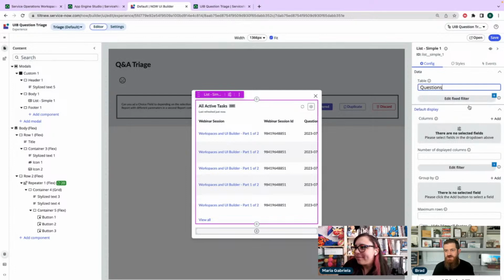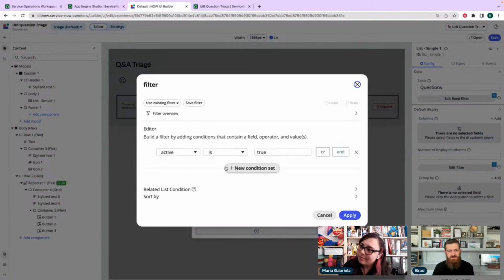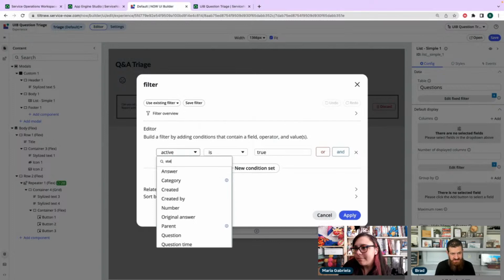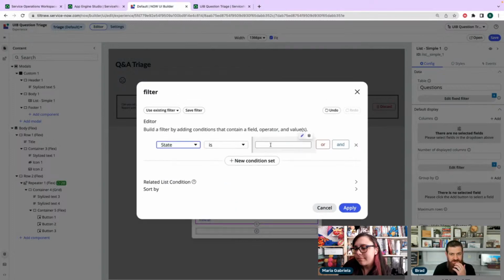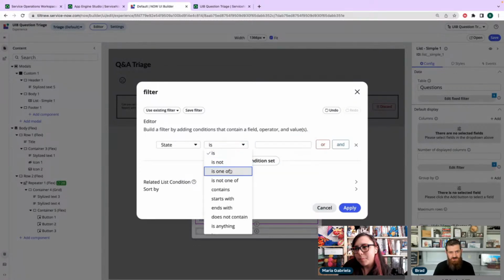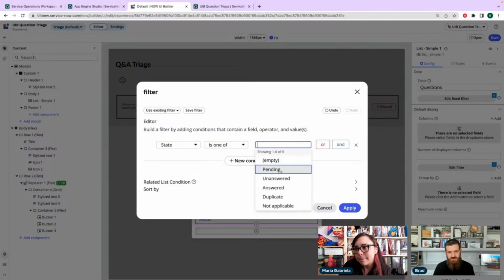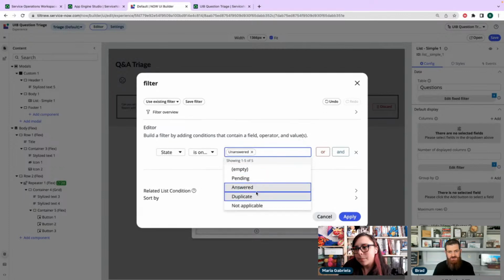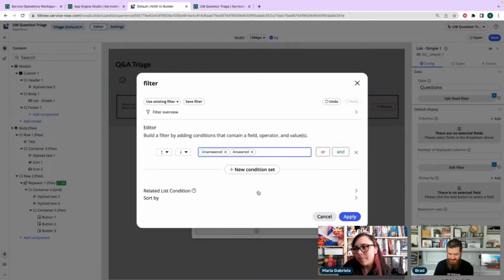So I want a list of questions, and so we're going to go a list of questions where the state is one of, and it's either going to be answered or unanswered. So basically, I don't want to be able to set a parent of a question unless the parent has been addressed already. So the first one I see will end up being the parent. That makes sense.